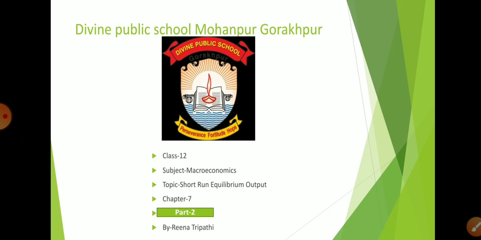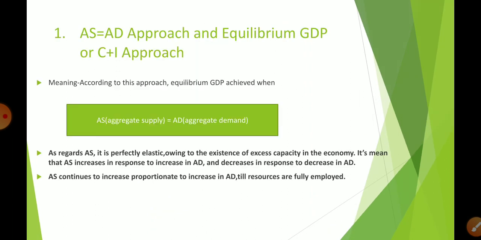Topic is short run equilibrium output. This is part 2 from your book Macroeconomics. In the first part, I had told you about the meaning of short run. What do you mean by short run? The short run means that period of time in which the producer only makes a change in the level of employment. If they want to increase the level of output, they are only free to change the variable factor, that is labor, and technology is going to be constant. So this is known as a short period of time according to Keynes.